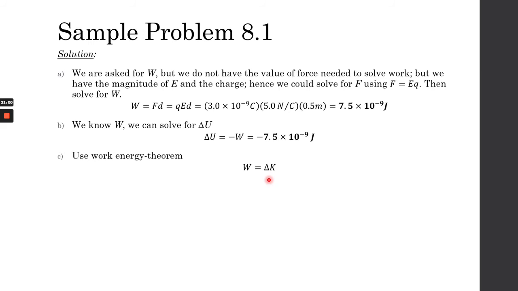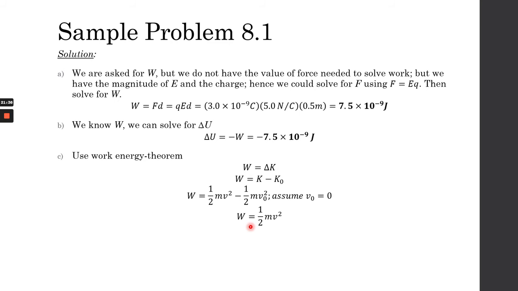delta K, or change in kinetic energy. And for our kinetic energy, we have our final kinetic energy minus our initial kinetic energy. And we know that K is equal to 1/2 mv squared, something that you guys have to remember since Physics 1. This is motion. Kinetic energy is equal to 1/2 mv squared. But according to the problem, we have to assume that the initial velocity is 0. So we can remove the initial kinetic energy.